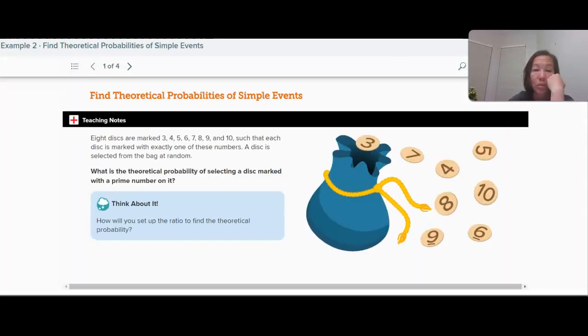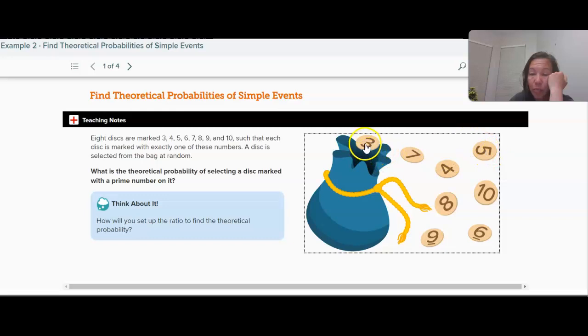Look at example 2 on page 532. 8 discs are marked 3, 4, 5, 6, 7, 8, 9, 10, such that each disc is marked with exactly one of these numbers. A disc is selected at random from the bag. What is the theoretical probability of selecting a disc marked with a prime number on it? First of all, this is my sample space: 3, 4, 5, 6, 7, 8, 9, and 10. These are all the possible outcomes. There are 1, 2, 3, 4, 5, 6, 7, 8. So the total number of outcomes is 8. That will be the bottom number of my probability.